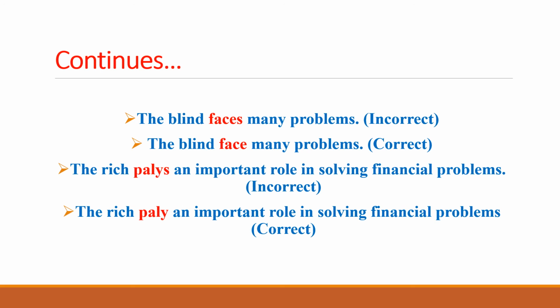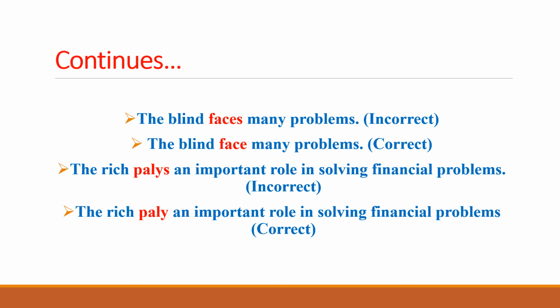Similarly, the last example for this rule is "the rich plays an important role in solving financial problems." So we see here that "the rich" is preceded by "the", thus making it plural. And with the plural, we don't add s or es with the first form of the verb, rather we simply use the first form of the verb.